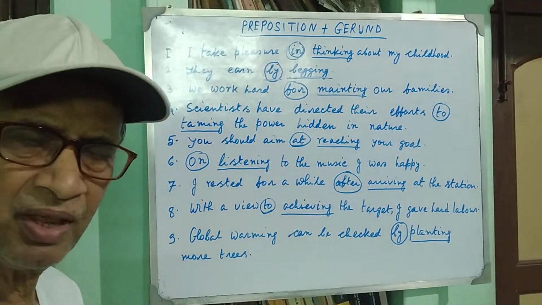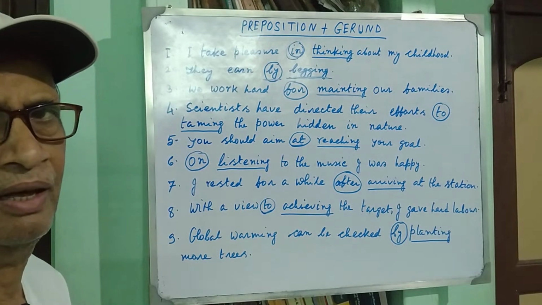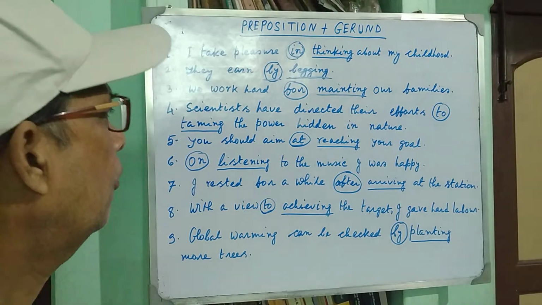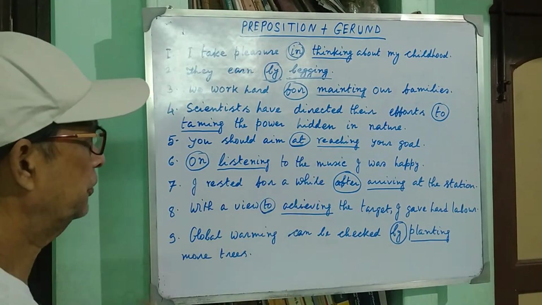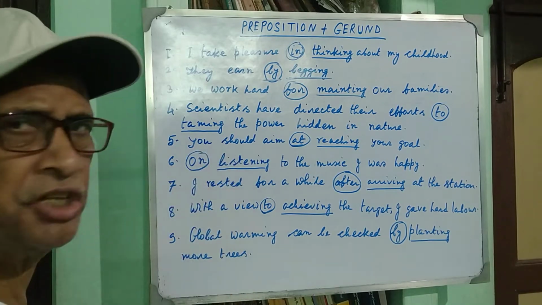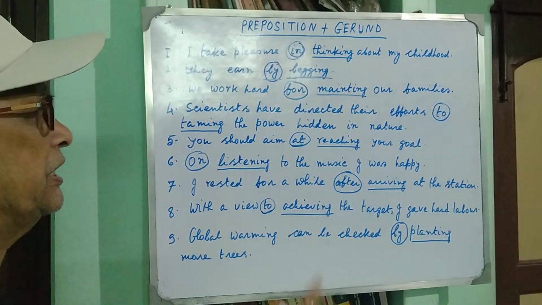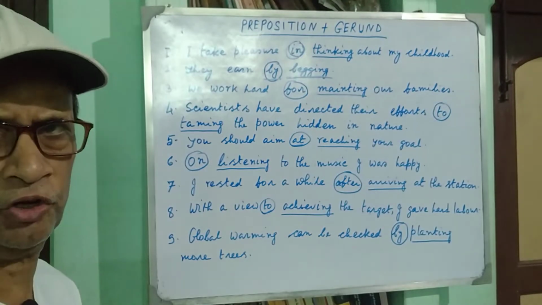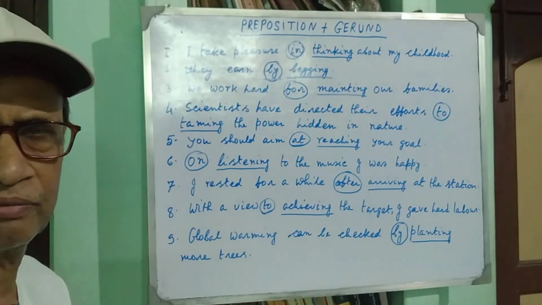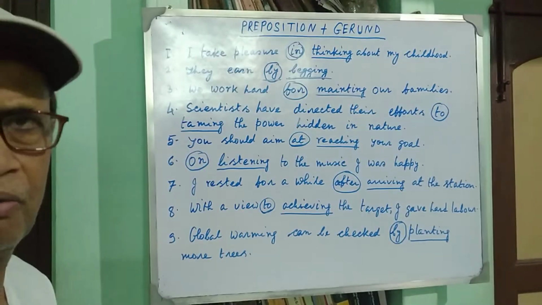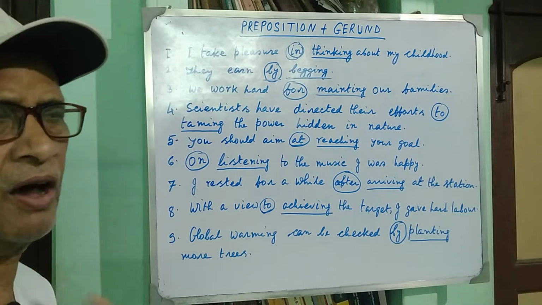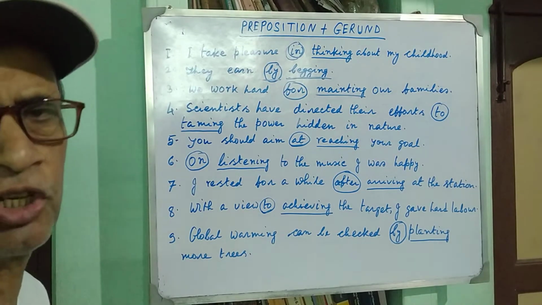To is infinitive and to is preposition. But you are sure when after to verb plus ing is used, to is preposition. There is no doubt that to is preposition when present form of the verb plus ing is used after it. It is not infinitive.